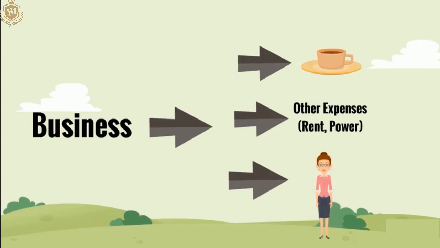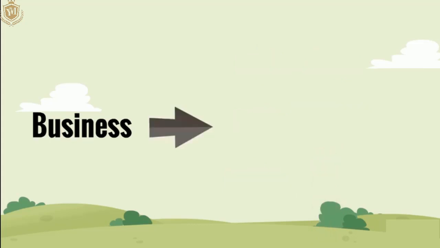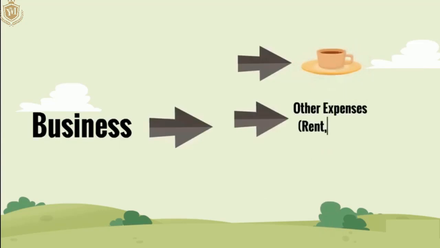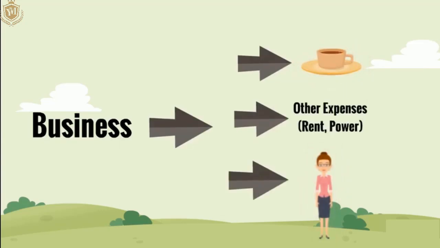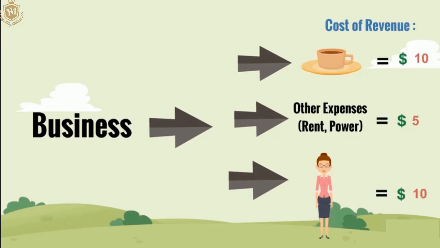Of course we're running a business here, so there are a couple of things that we need to take care of. These are the expenses that we have. To make the coffee, let's say there are some expenses, then there are expenses for the rent, and then there's the per hour rate of whatever you're paying your employee.